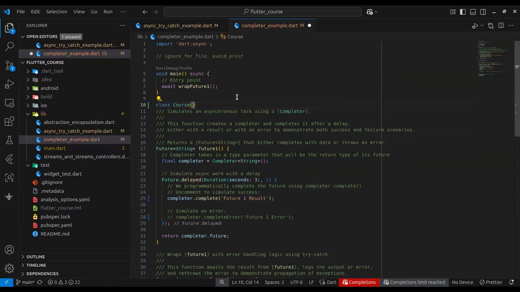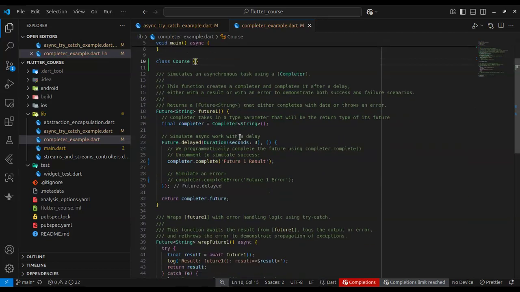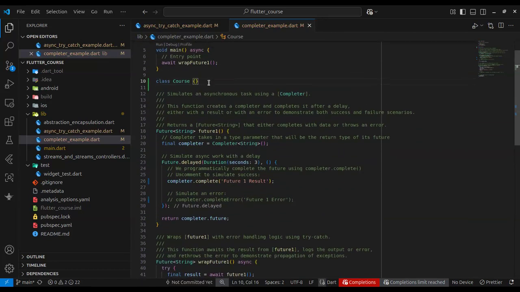So let me just show you this example. You can see I declared a simple class here named course. So when I'm declaring this completer, I give the type parameter of course. What this means is anyway I'm completing it, I have to complete it with an object of course. Because I'm completing with the string instead of a course, the IDE throws an error for me. But when I do this, you can see everything is now resolved. Can you see this? Yes.